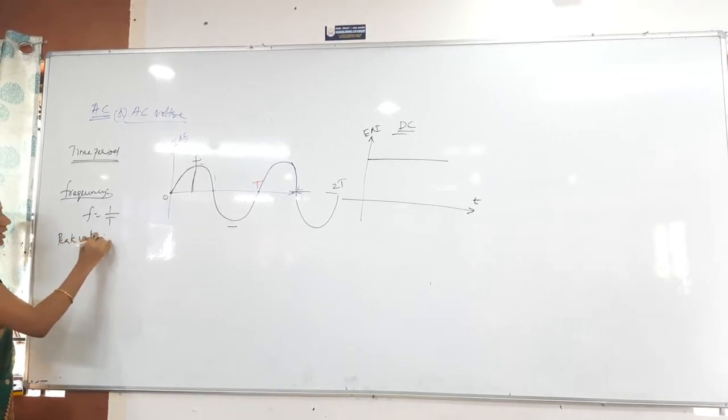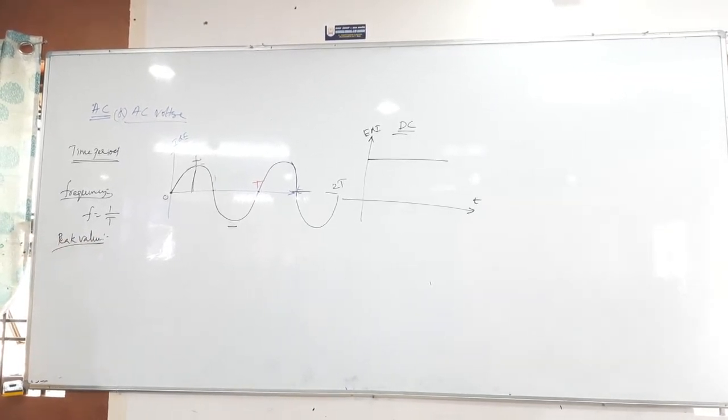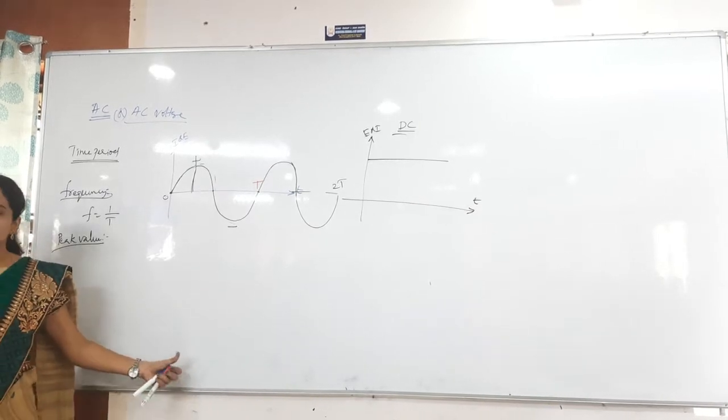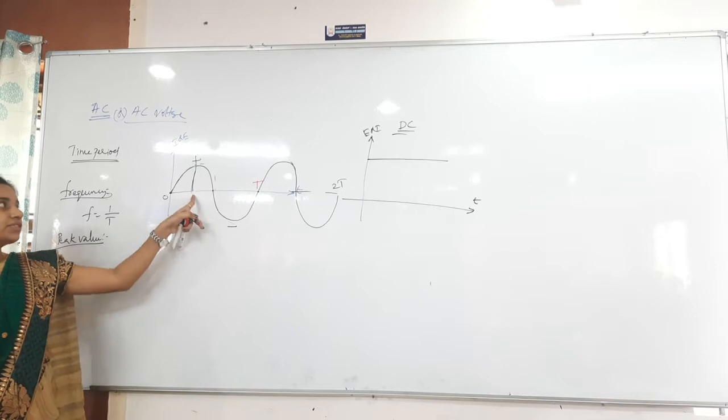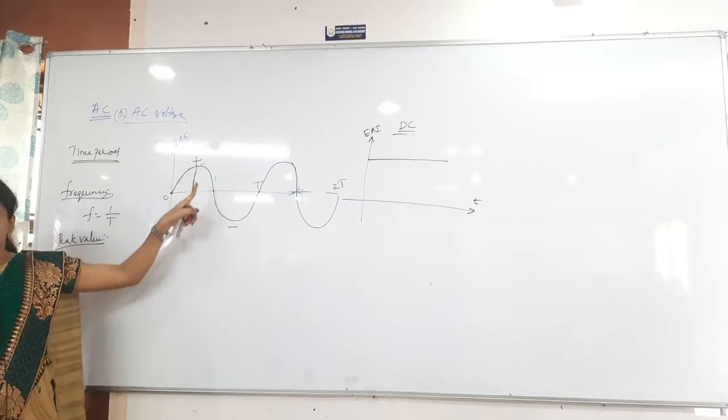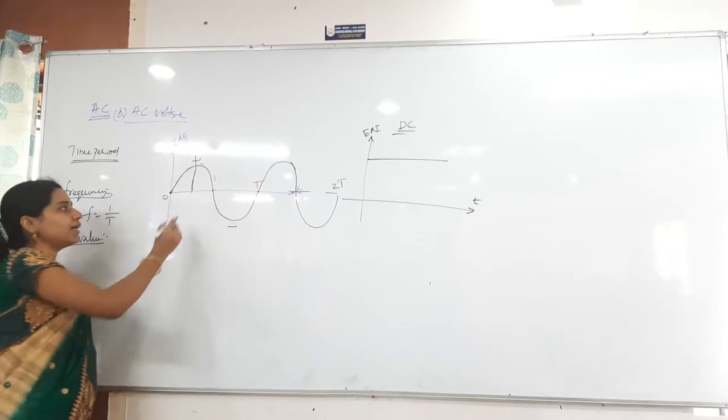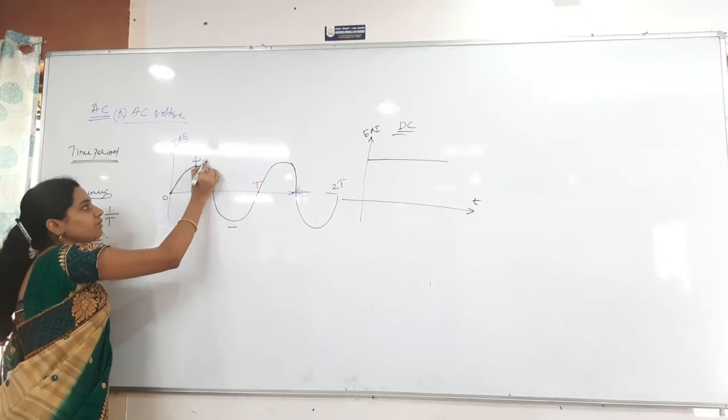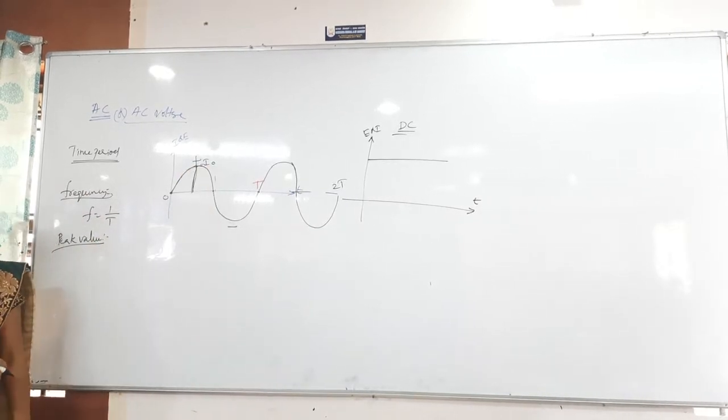Peak value. Peak value will be only positive, otherwise it can be positive or negative. Peak value is nothing but the maximum value it is reaching. So whenever I take this as a current I, this will give you the peak value, which we indicate as I naught.